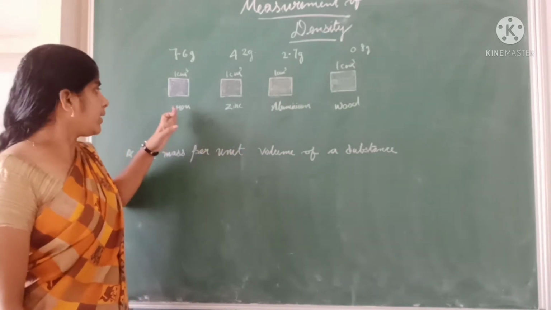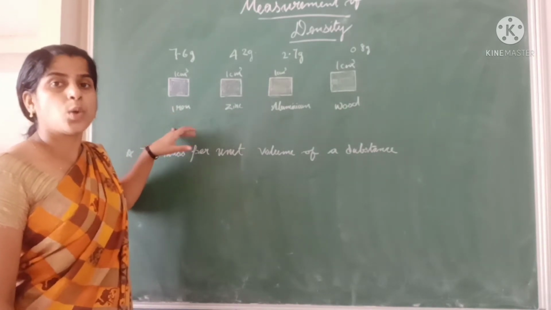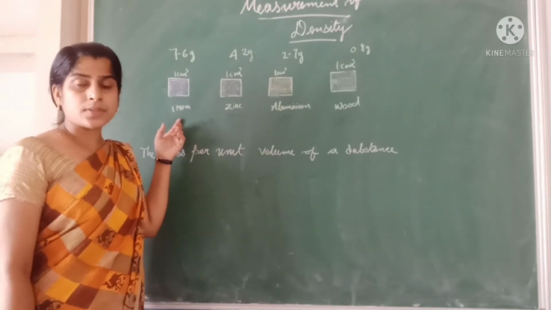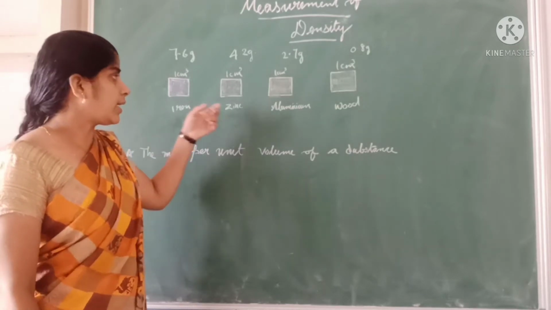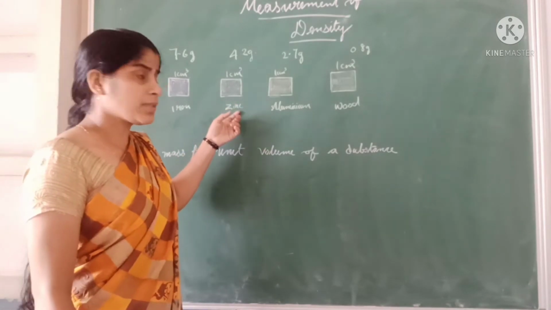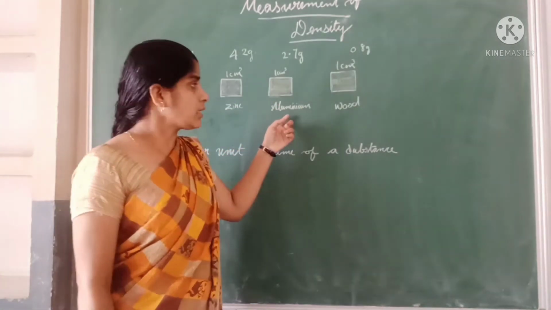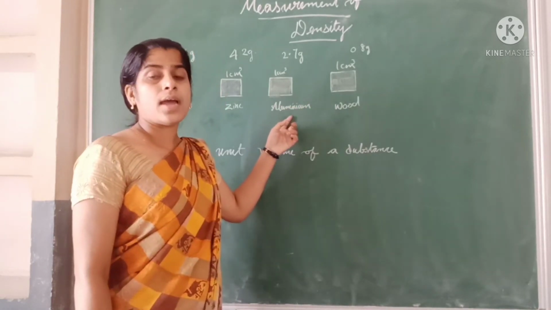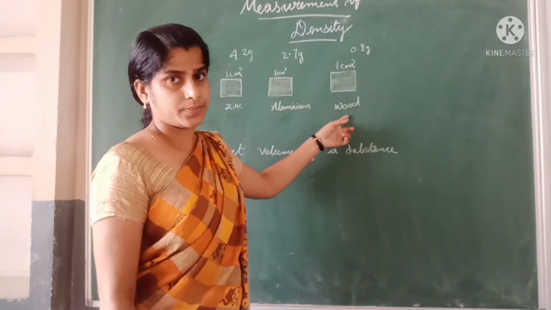Iron's atoms are very densely packed compared to zinc. Zinc's atoms are more densely packed than aluminium, and aluminium's atoms are more densely packed than wood.